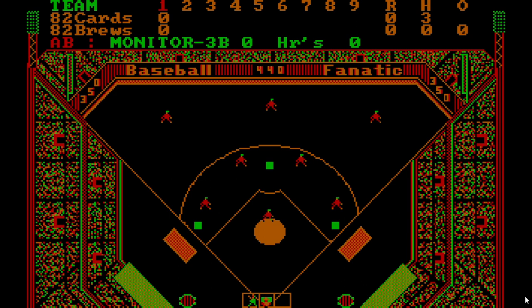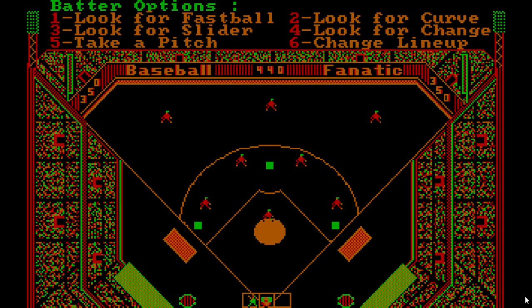Alright, there's the inning summary. Yeah, lots of typos here. I think I just saw Paul monitor. Interesting. Alright, so now we're on offense. We have look for a fastball, curve, change, slider, take a pitch, change lineup.